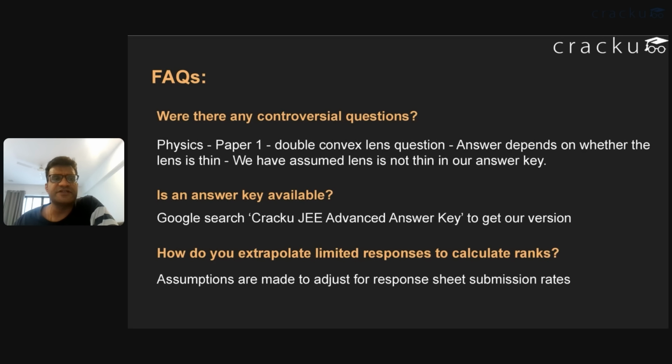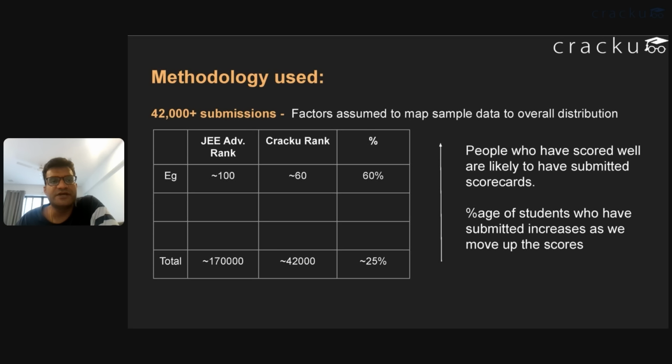Now, one of the other questions people ask is, how do you know what your actual rank will be based on your rank in Cracku among the 46,000? For that, we made some assumptions. We didn't scale it linearly, because you shouldn't scale these things linearly. We assumed that people who have done well are more likely to upload their response sheet compared to somebody who hasn't done well.